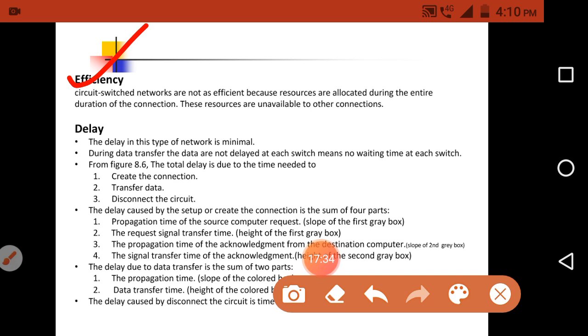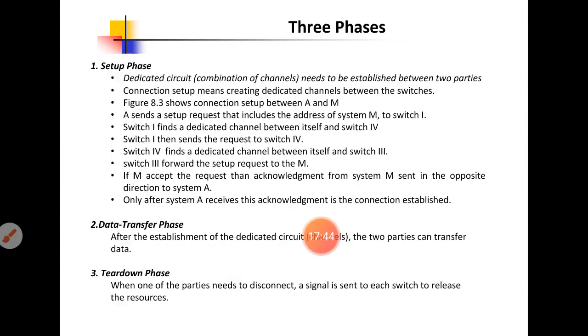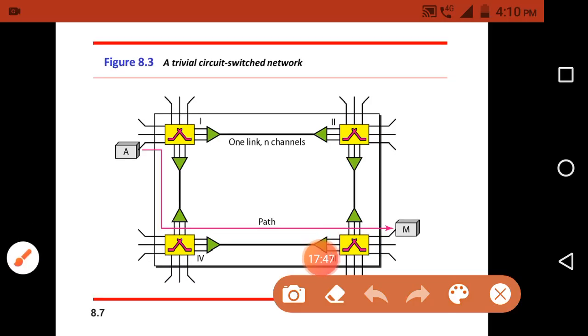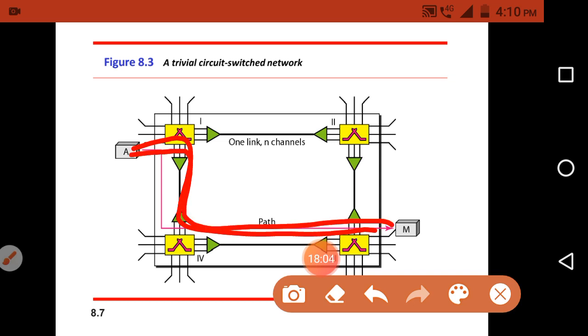The resources are reserved for that particular connection, as I already told in this diagram. The resources are reserved for the whole duration of that particular connection. Whether data is flowing through the connection or not, these channels or the bandwidth are reserved for this particular connection.